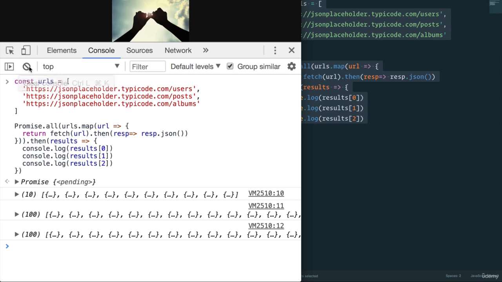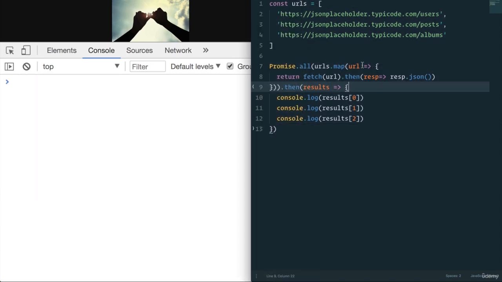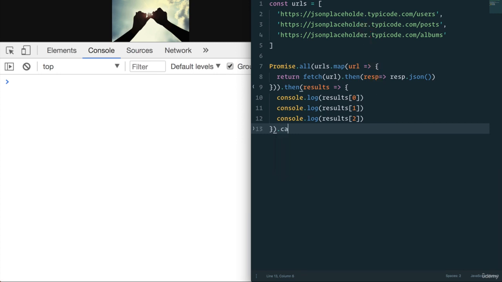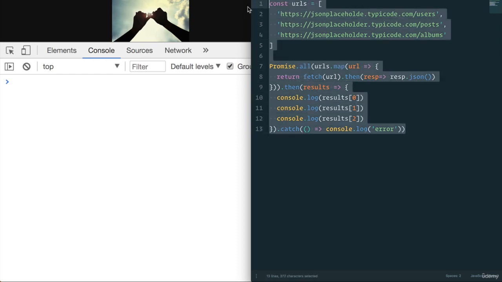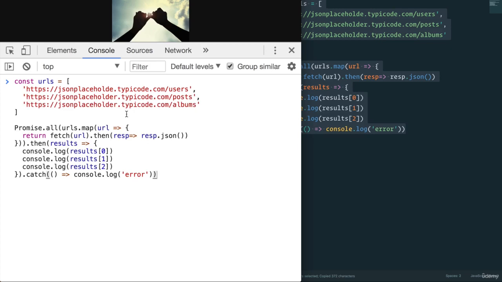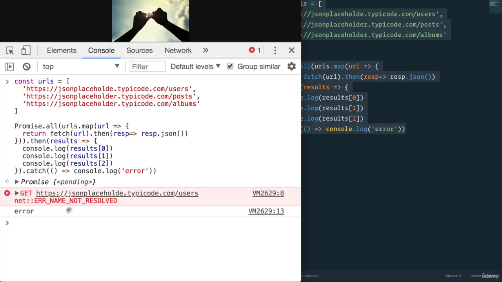Very cool. Let's say that something fails here. Maybe we misspell one of the URLs. So the users API won't work. Let's add a .catch and console.log Error. If I copy and paste this, refresh, and again, run this through the console, look at that.